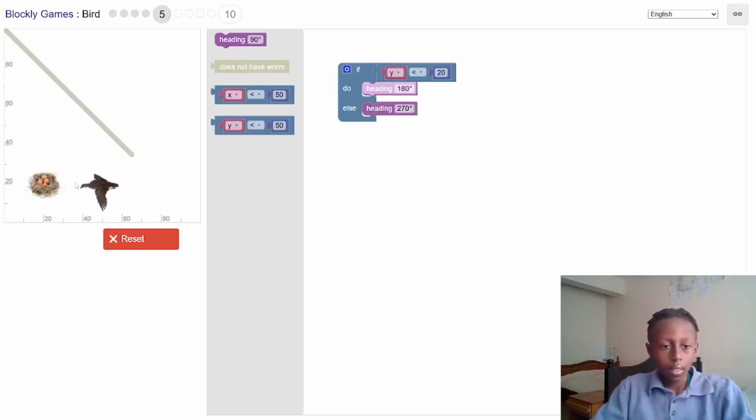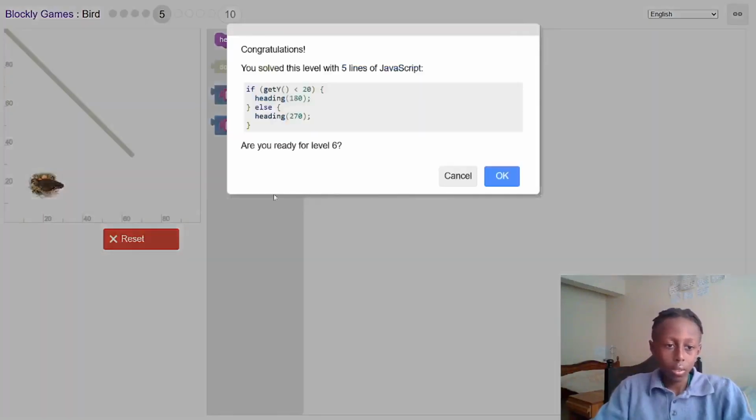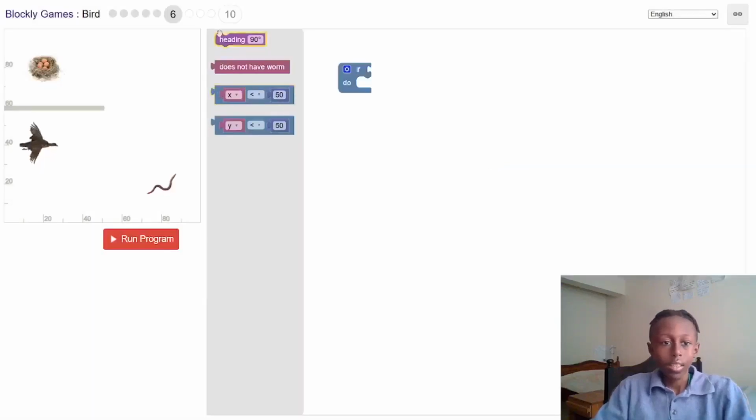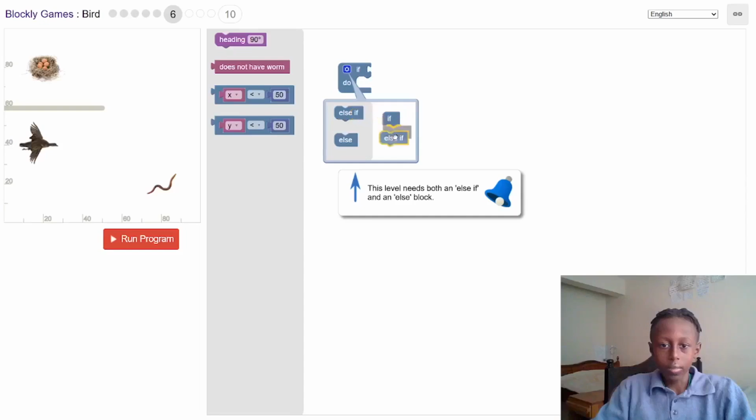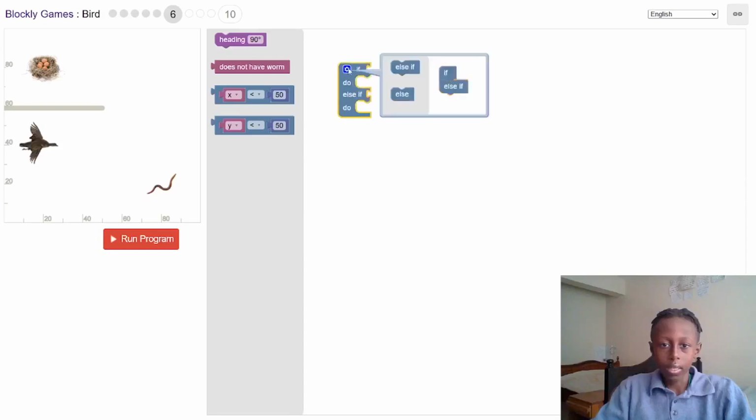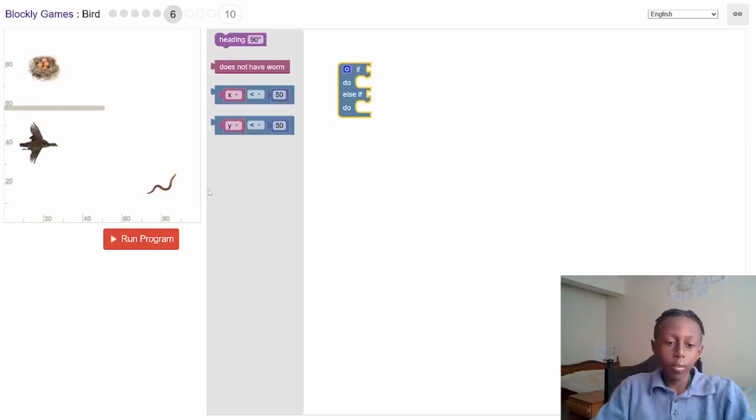It turns into the 20, now level 6. Remember, it keeps getting harder and harder. So I think we will need an else if. You see right here, it's telling me I need an else if. So if you ever see a worm in this game, just make sure you have a does not have worm.